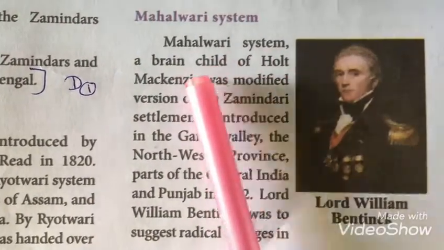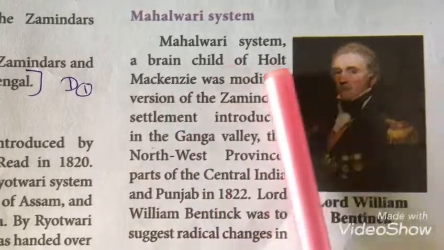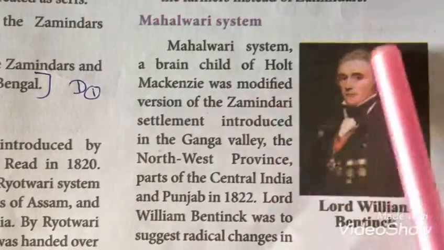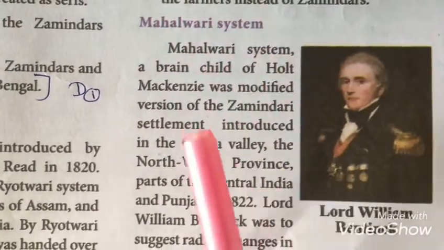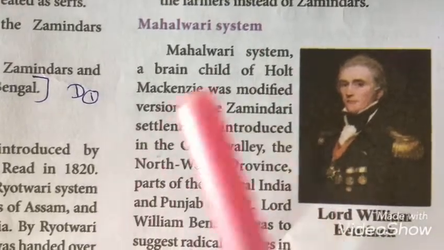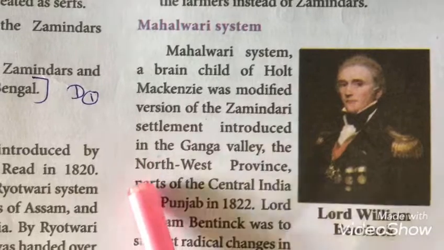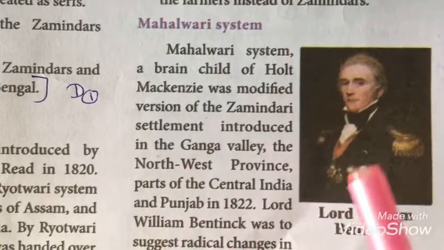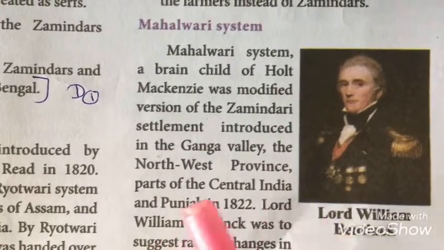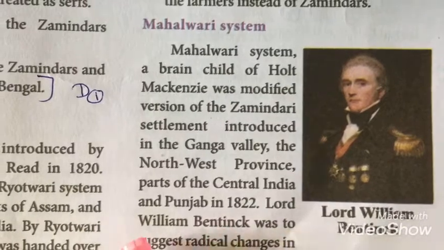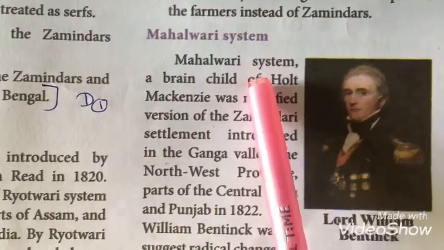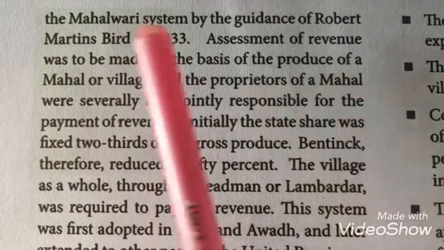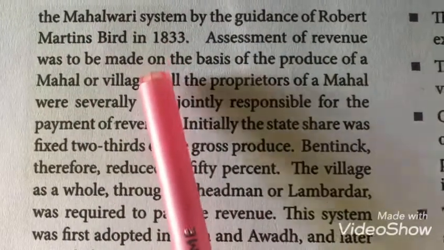Mahalwari system. The Mahalwari system was introduced by Holt Mackenzie. It was considered the modified version of the zamindari system, and it was introduced in the Ganga Valley, the North-West Province, and parts of Central India and Punjab. It was introduced in the year 1822. After this, Lord William Bentinck made some changes in the Mahalwari system with the guidance of Robert Martin's Bird. The change was made in the year 1833.